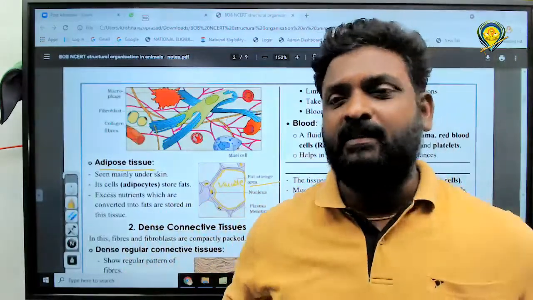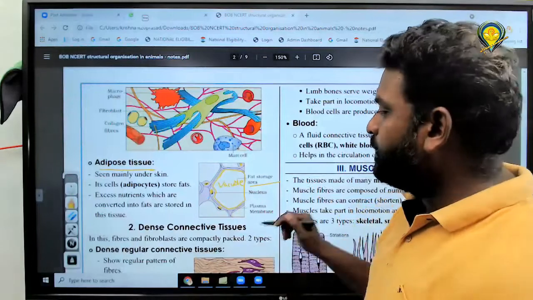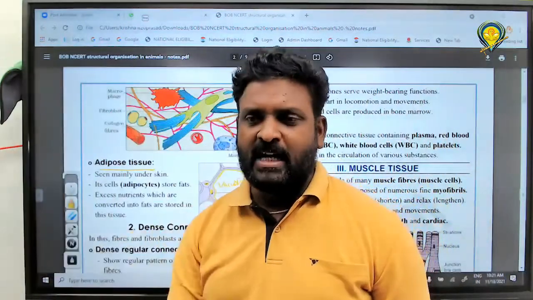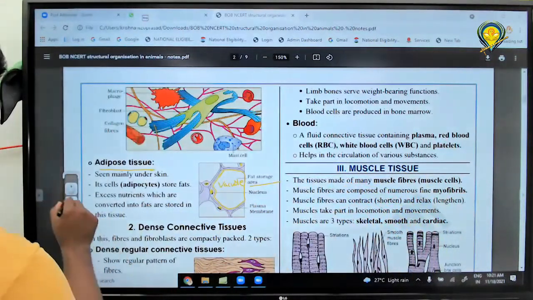Got it? That's it. And next one, after adipose tissue, we have discussed the second tissue. After loose, next one is what? Dense connective tissue. Please tell me all of you. Dense connective tissue.